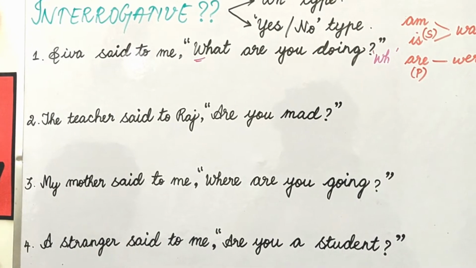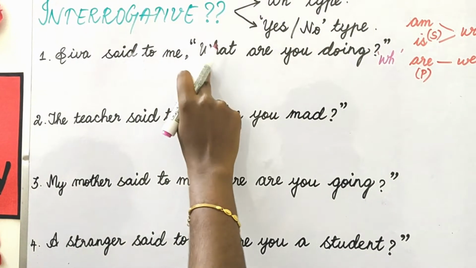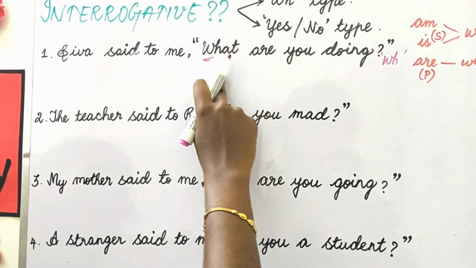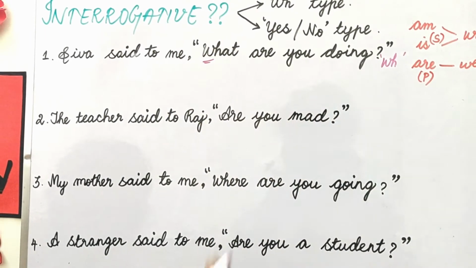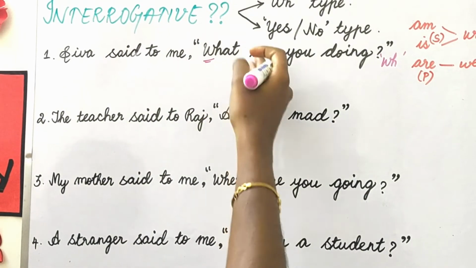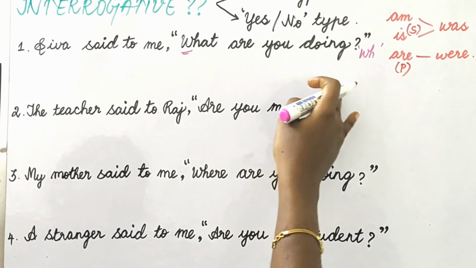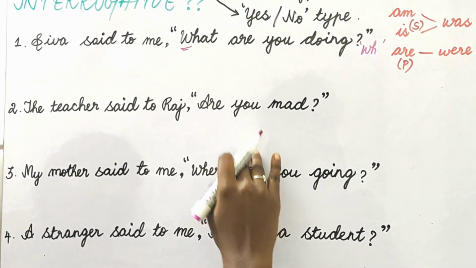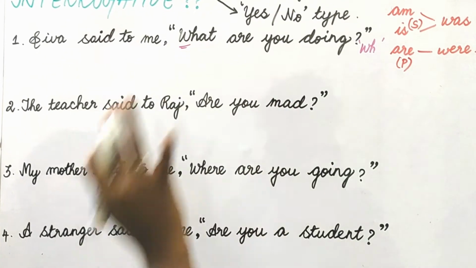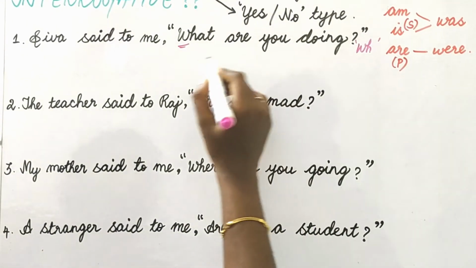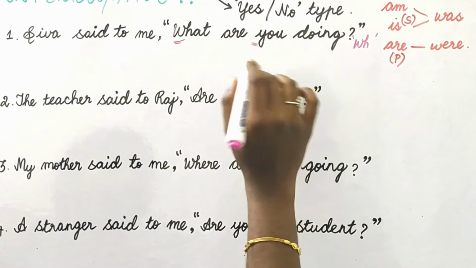So don't straight away come to a conclusion when you see the WH word. Many times it will not be a WH question. So try to answer that question. If it can be answered yes or no, then it is yes or no type. If it cannot, then only it is WH type question. Okay. So what are you doing? We cannot answer yes or no.